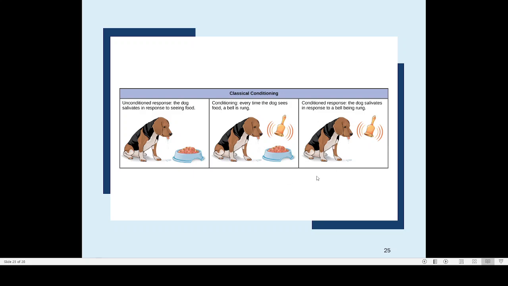then what happens is that the person is not giving the meat powder. The person is only ringing the bell. And you can see that the dog is producing salivation. So even in the absence of the original stimulus, that is the unconditioned stimulus, the dog may be able to respond, and that response is known by the name conditioned response. So conditioned response is a very important type of learning.